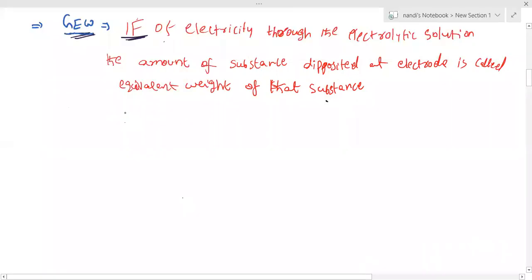Suppose a sodium element is there, charge is 1 plus. This is 1 mole. I am sending 1 mole of electrons. That many electrons only we are sending. We get Na plus, only 1 charge. So 1 mole of electrons I am sending, nothing but 1 Faraday. When I am passing electricity, how much is depositing? Sodium, 23 grams. This we call the gram equivalent weight of sodium.